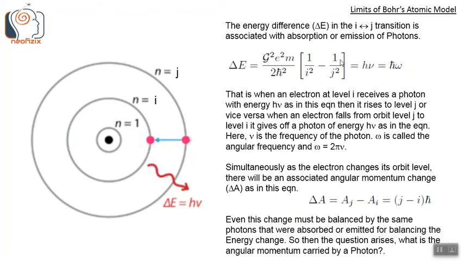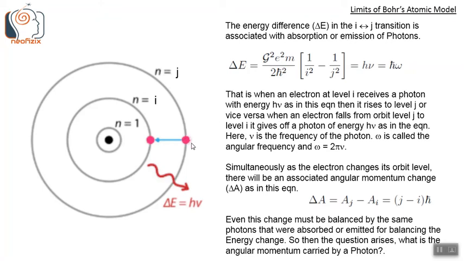The energy difference delta E in the i to j transition is associated with absorption or emission of photons. That is, delta E, this 1 by i square minus 1 by j square form, is equal to h nu, or h bar omega. That is, when an electron at level i receives a photon with energy h nu or h bar omega, as in this equation, then it rises to level j from level i, or vice versa.